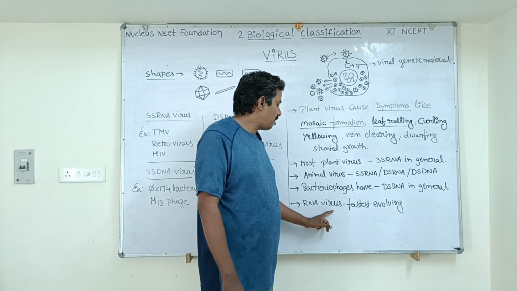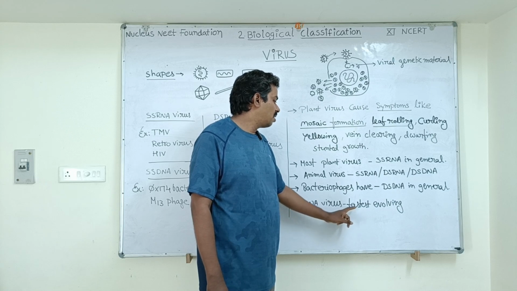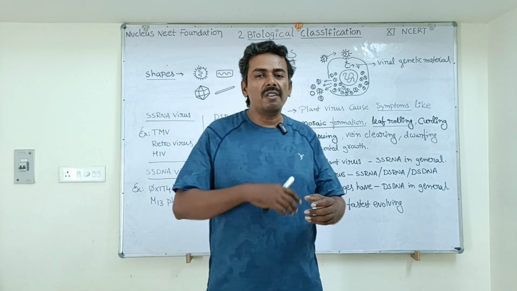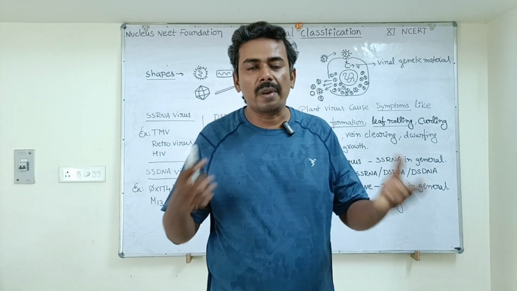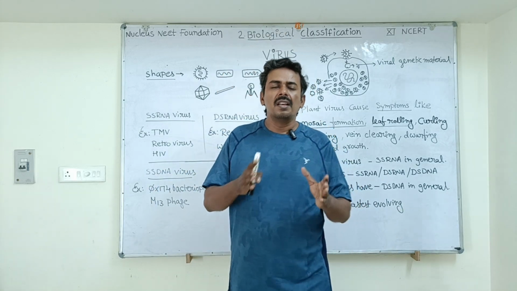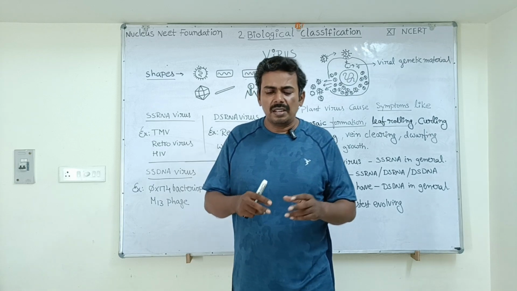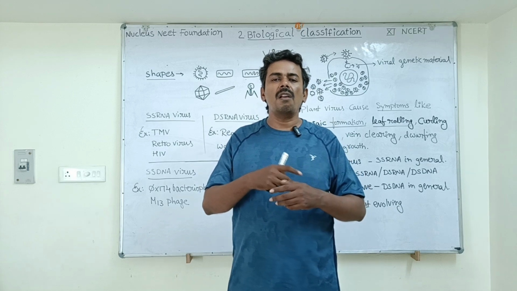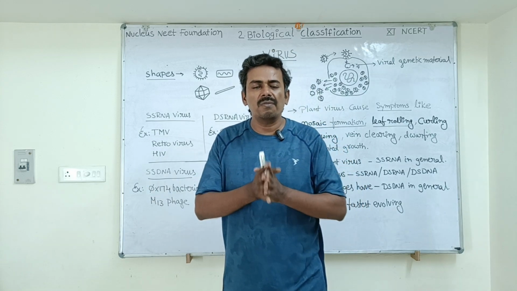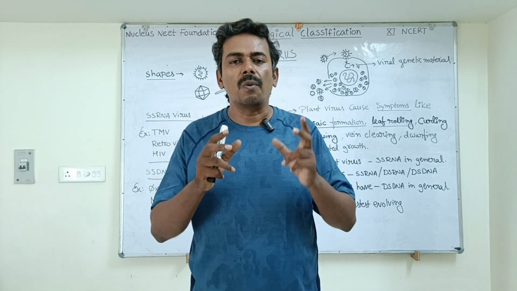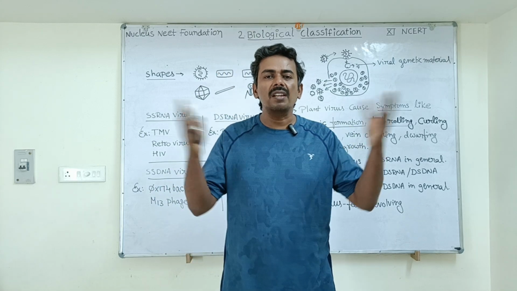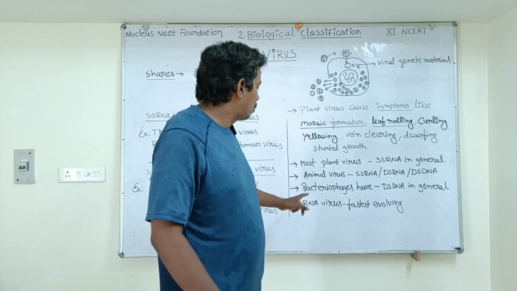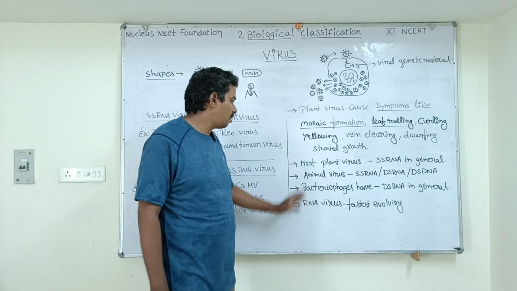Next, RNA viruses are fastest in the evolving process. So RNA viruses evolve very fast when compared to any other viruses. Why? Because RNA is an unstable genetic material, it changes very fast. As a result, these viruses can evolve into new strains, and that was one of the reasons why the COVID virus was able to produce several strains in a very short period of time. So note down these points, students. Note down all these points.